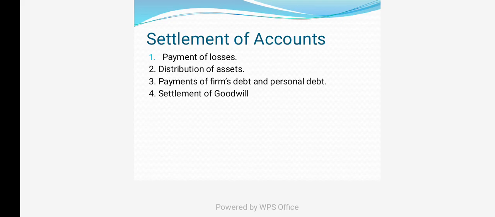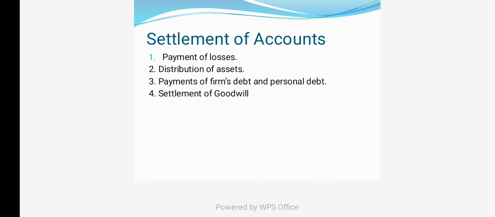Next one, distribution of assets. The assets of the firm, including any sums contributed by the partners to make up the deficiency of capital, should be applied as follows. First, in paying the debts of the firm to third parties. Second, in paying each partner rateably what is due to him from the firm for advances.